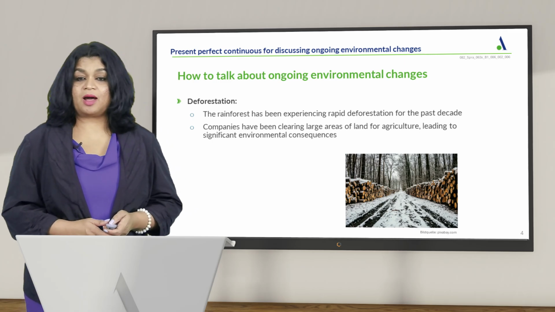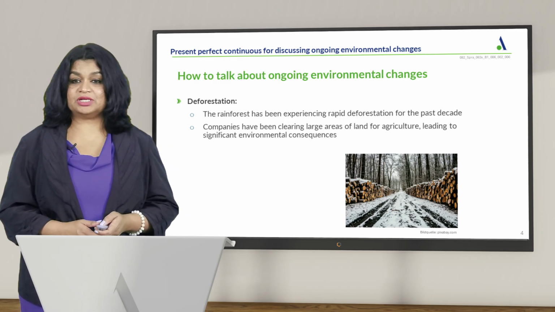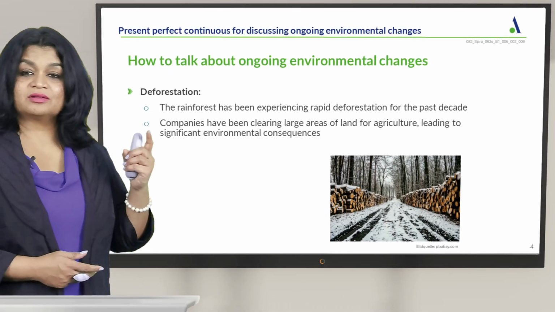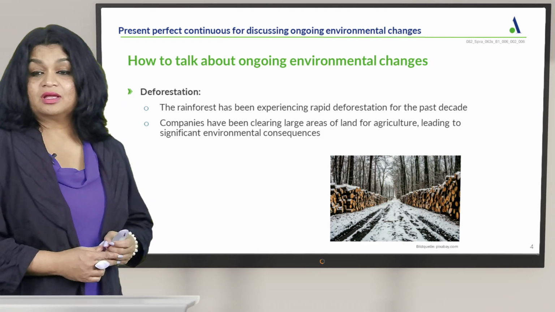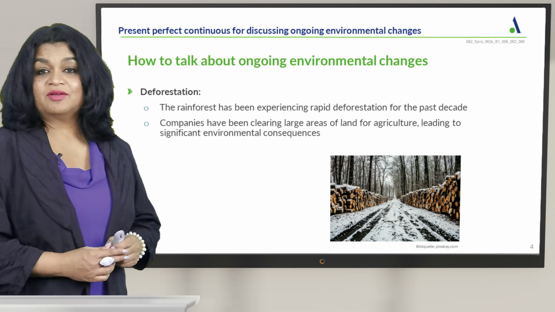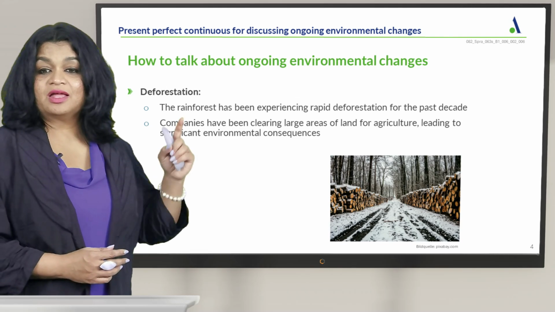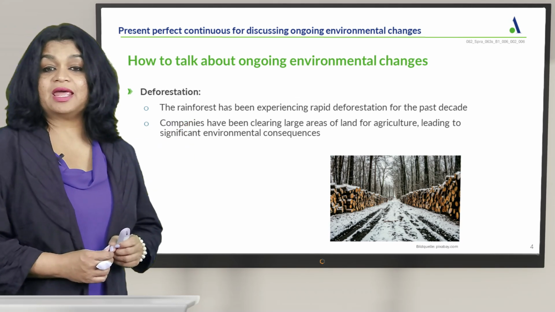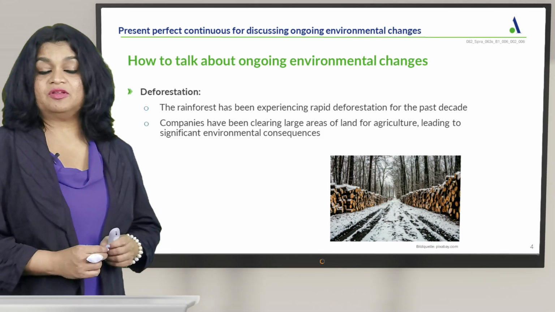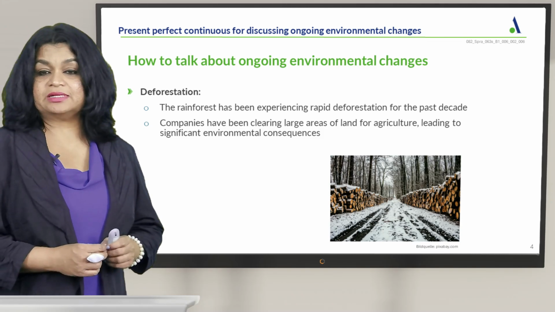So, how to talk about ongoing environmental changes? Let's take a look at the topic deforestation. Now, in this first sentence, where is the present perfect continuous? Let's read it first. The rainforest has been experiencing rapid deforestation for the past decade.